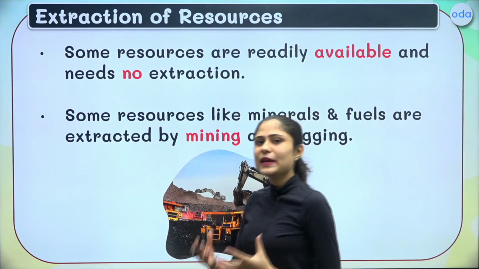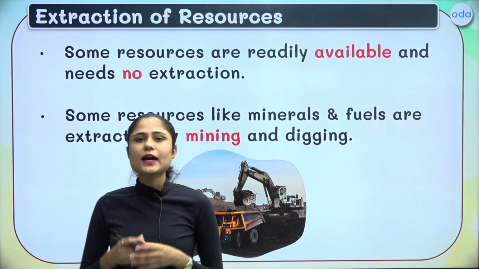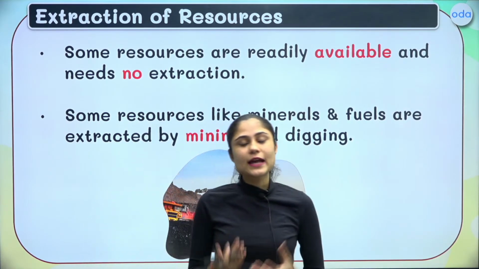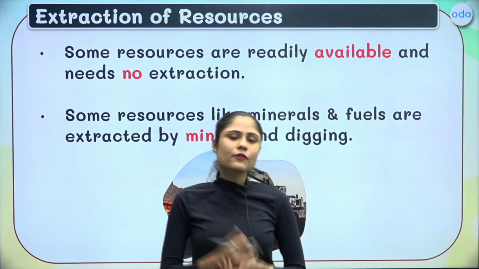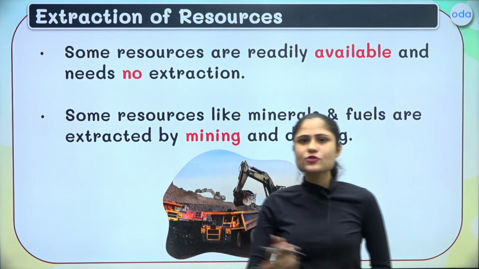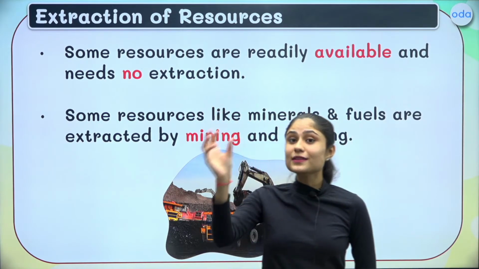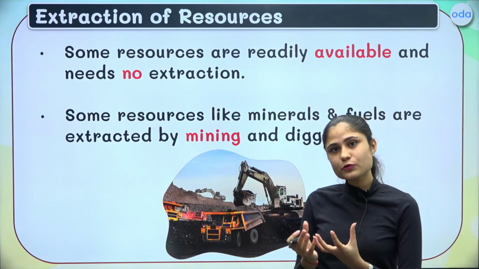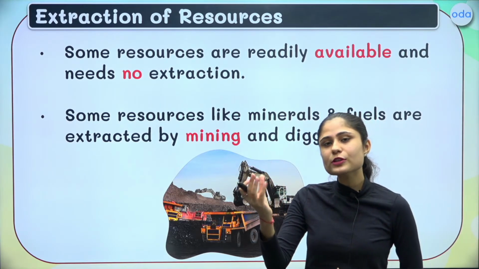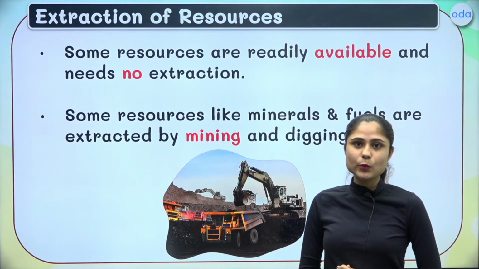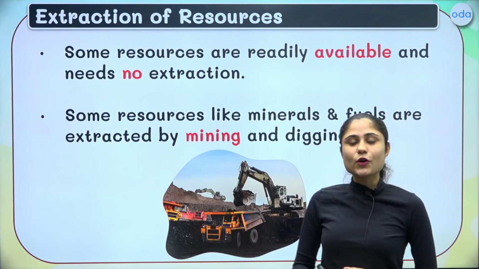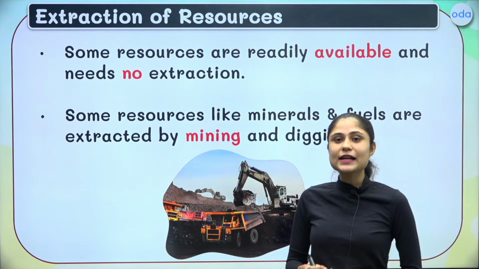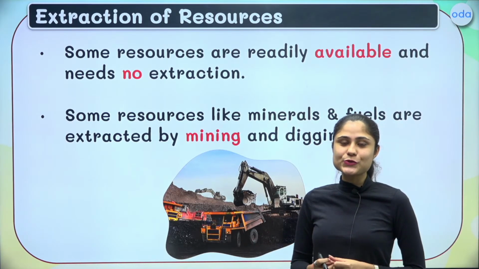Now, there are many chances that resources are not readily available to us. For example, a fruit can be considered as a resource for us humans, right? We can just go pluck that fruit from the tree. Now what exactly are we doing? We are removing that resource from its natural environment. So this process of removing the resource from its natural environment is termed as the extraction of resources.